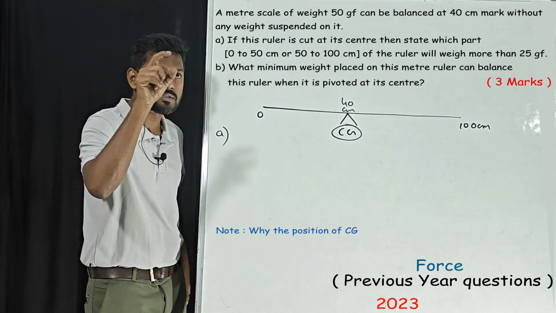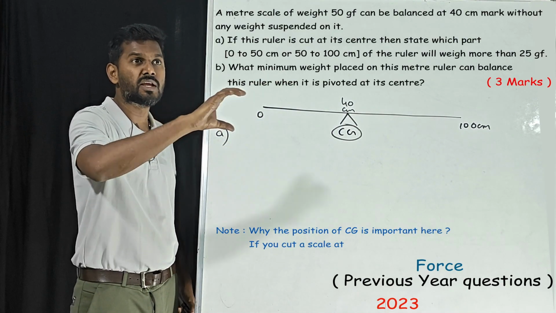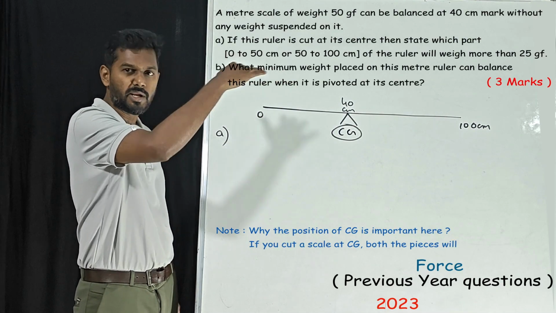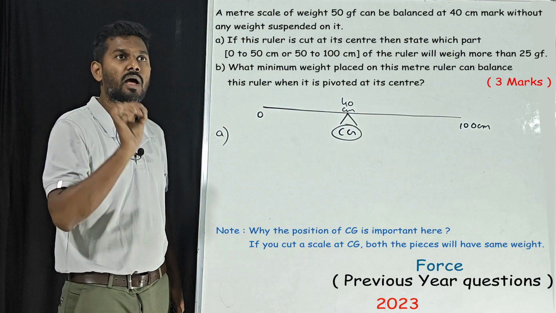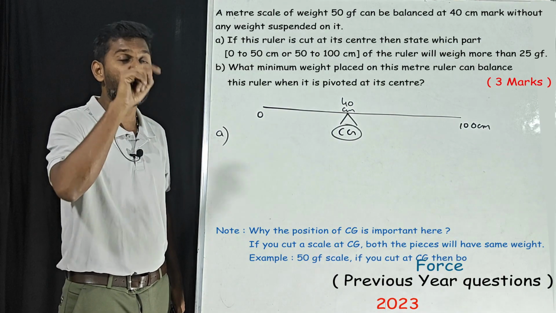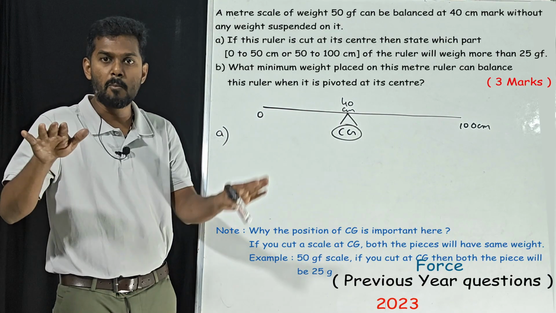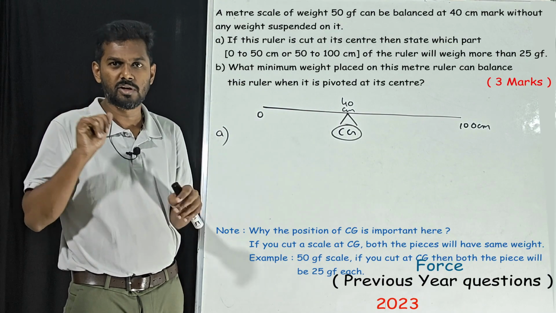A meter scale means 0 to 100 centimeter. The complete weight of the scale is 50 gf, and it balances at the 40 centimeter mark without any weight suspended. Balance means it is in equilibrium.